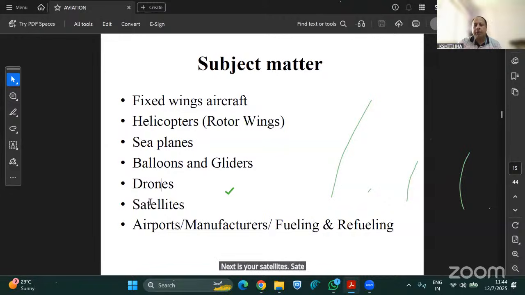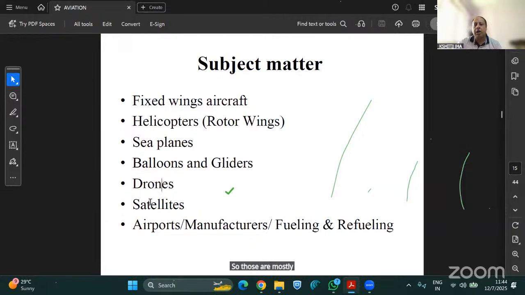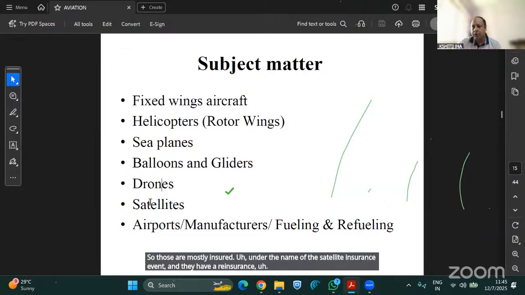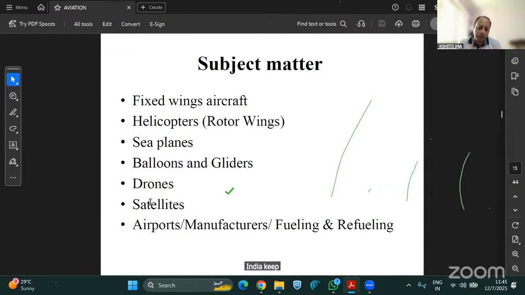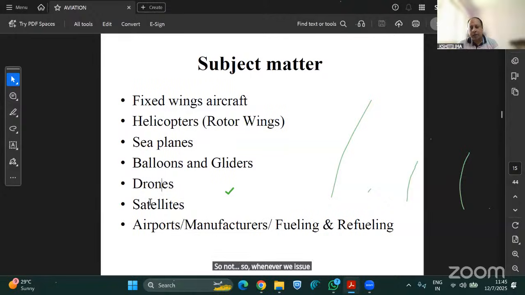Next are satellites. Whenever in India any satellite takes off from ISRO, or Sriharikota, those are mostly insured under satellite insurance, and they have reinsurance support as well. Of course, India keeps a very small share on that, but it's a very profitable risk. In coming years, I think we will see private companies also coming into the satellite picture. Whenever we issue a policy for satellite insurance, it is insured in the name of the President of India. So these things are there.